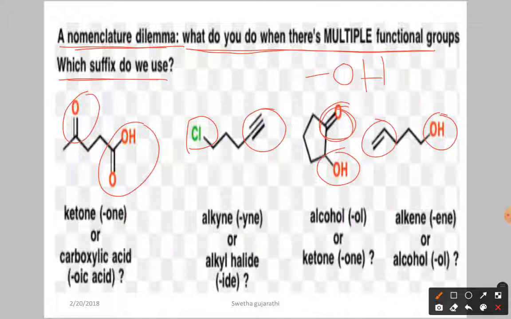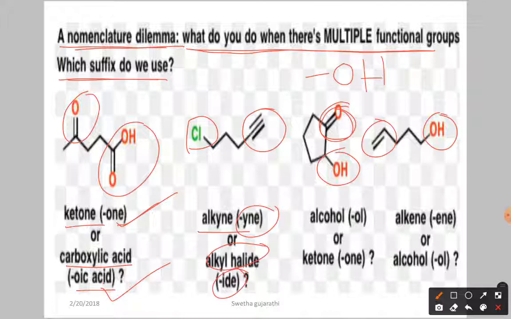Now which one here? For example, if it is ketone you have to take "one," and if it is a carboxylic acid you have to write the suffix, what? I'm talking about the suffix. If it is a carboxylic acid, you have to write the suffix "oic acid." Again, if it is alkane, you have to end with the suffix "ane." If it is alkyl halide, you have to end with what?